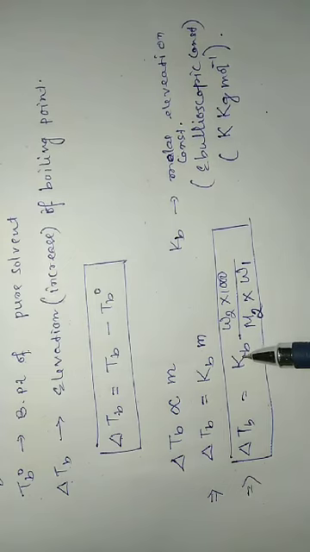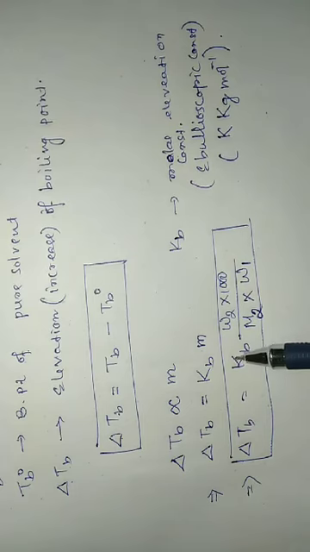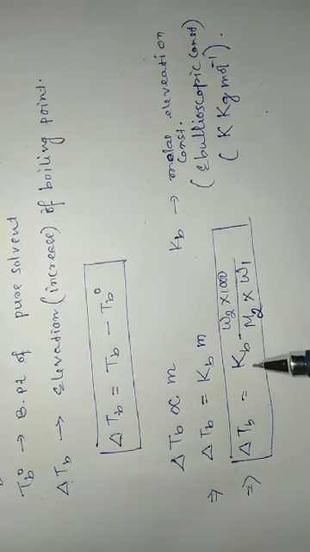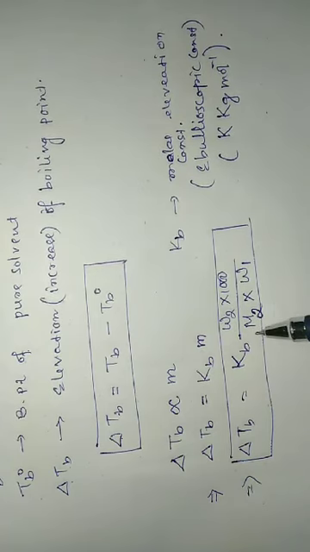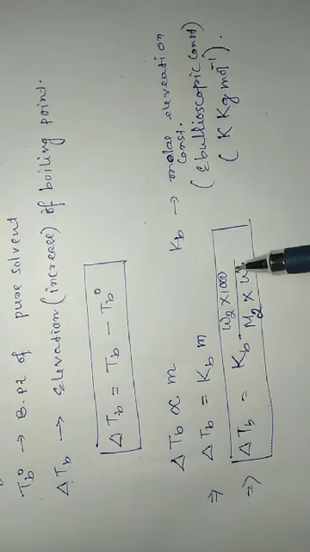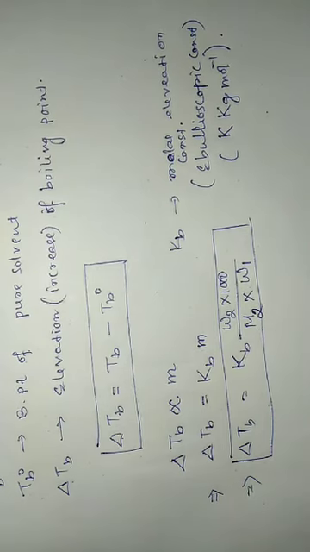Kb is the molar elevation constant, also known as the ebullioscopic constant. The value of Kb is different for different solvents. In numericals, the Kb value will be supplied by the examiner. W2 is the weight of solute in the solution, M2 is the molecular mass of the solute, and W1 is the weight of solvent in the solution. With the help of this relation, we can find out the molecular mass of the solute.